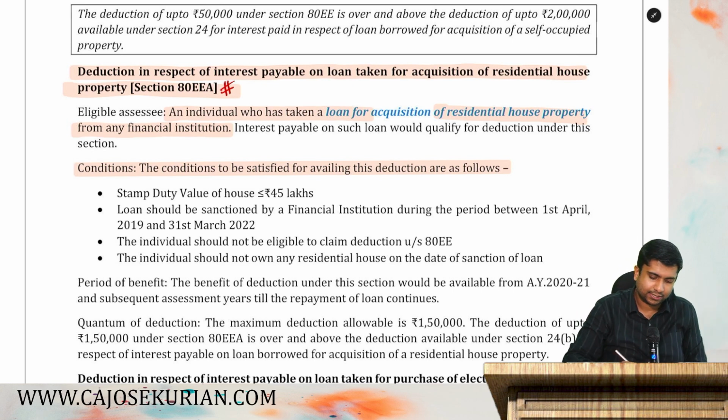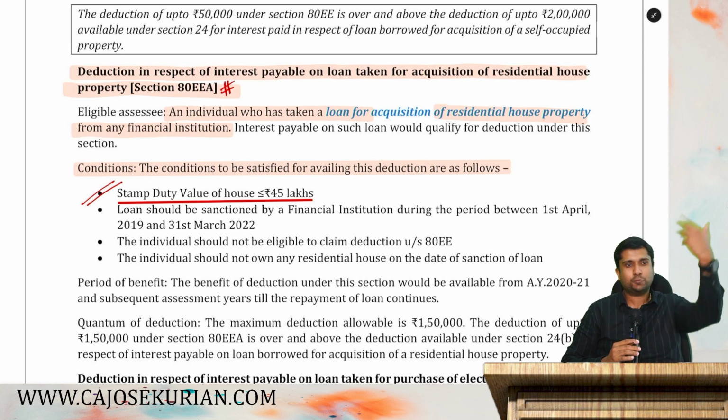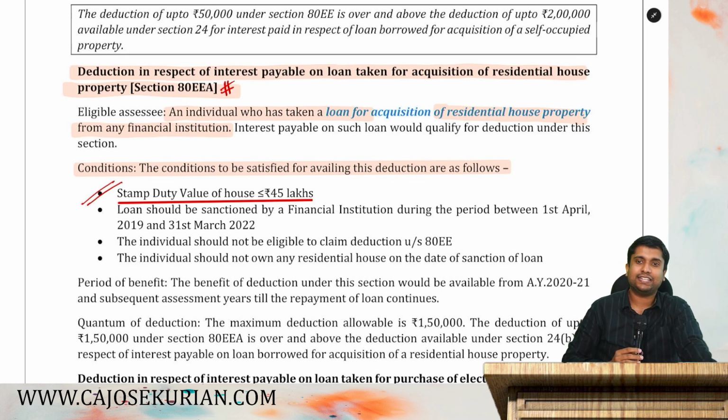Let's understand the conditions. Number one, stamp duty value of that particular property should be less than or equal to 45 lakhs. Stamp duty value of that particular property should be less than or equal to how much, friends? 45 lakhs. If you bought a huge property, you will not get the deduction of 80EEA. Only for small properties having a value of 45 lakhs or less, SDV, you are eligible for deduction.